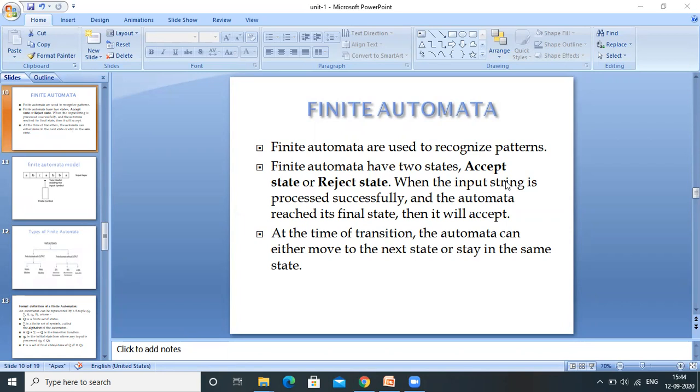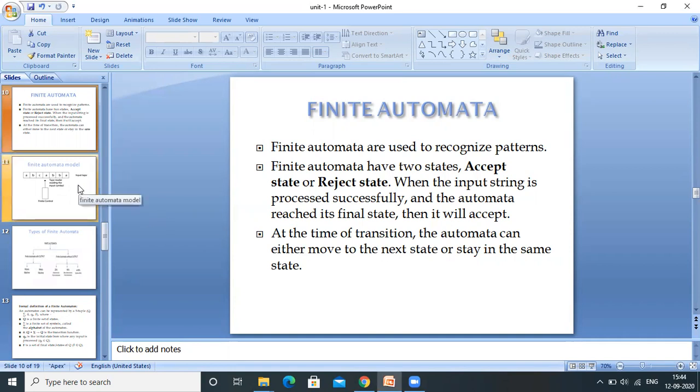On the given input string, if it reaches the final state, it is accepted. That word is accepted by the given automata. If it has not reached the final state, it is somewhere in the middle, then it is rejected. At the time of transition, the automata can move to the next state or it will stay within the same state.